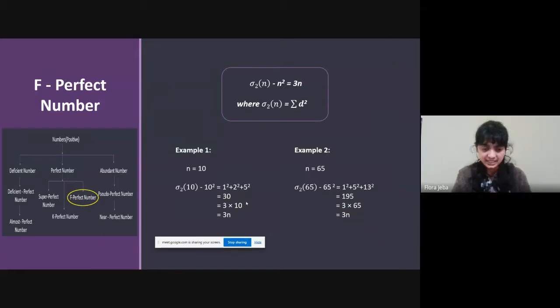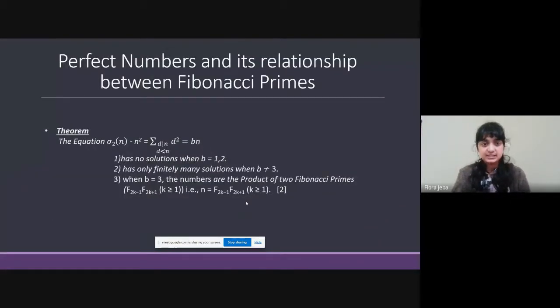And they had also given a theorem that relates Fibonacci numbers, primes, and the perfect numbers. So in this equation, that is sigma 2 of n minus n squared equals bn, they say that when b is 1 and 2, this equation has no solution. But when b is not equal to 3, they have finitely many solutions. That is, the solutions are bounded. But when b equals 3, that number that satisfies this equation would be a product of 2 Fibonacci primes.